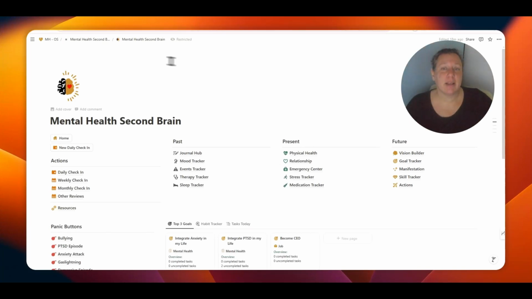Welcome to the Mental Health Second Brain, the all-in-one Notion template where you can work on your past, manage your present, and design your future. This is a walk through this template.